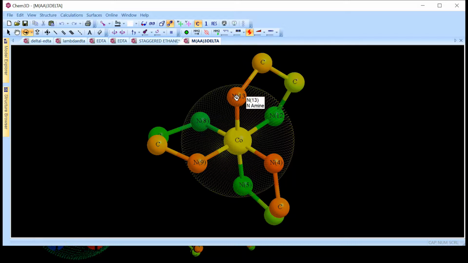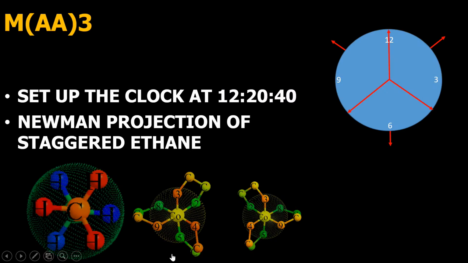Now what we do is we see how the front atom is connected to the back atom. So the first front atom N13 is connected to N12, and this is going clockwise. So it is delta or C. Then the other front atom N4 is getting connected to N5, that is also going clockwise. We are moving clockwise. Then N9 is getting connected to N8, that is also clockwise. So this one clearly is your C or delta isomer.